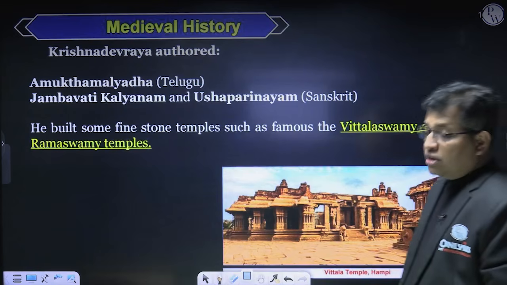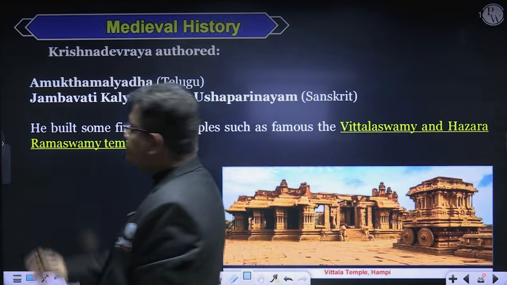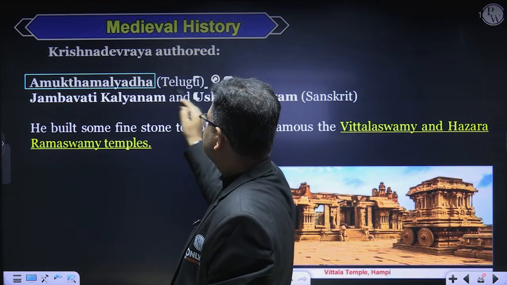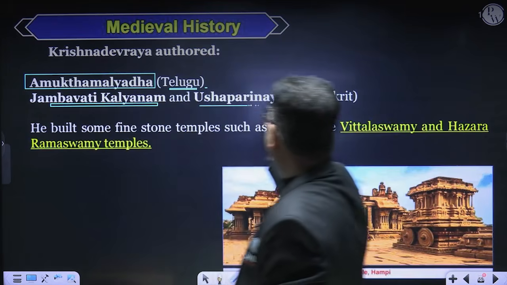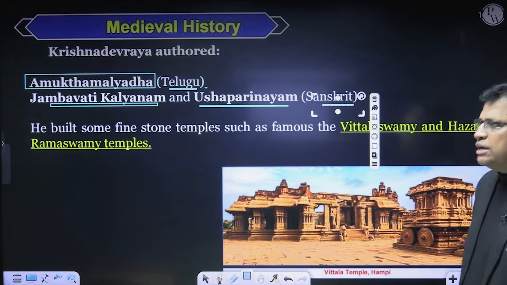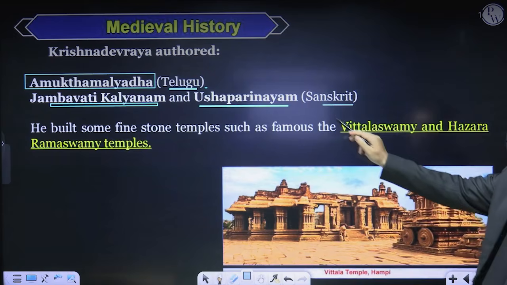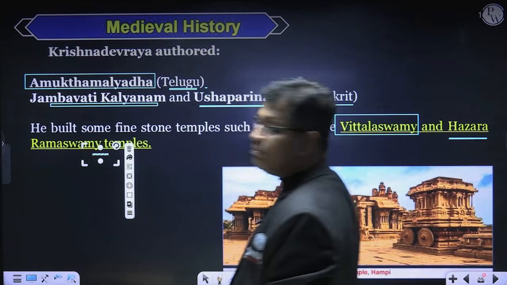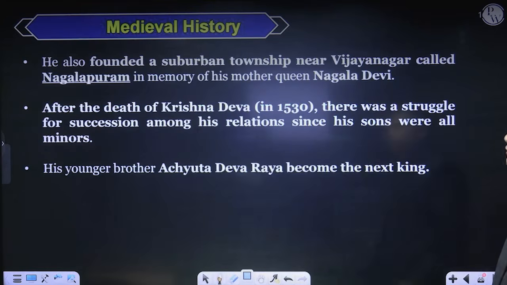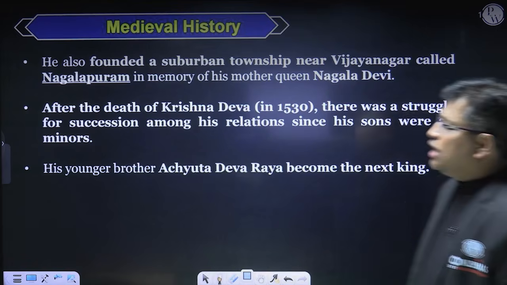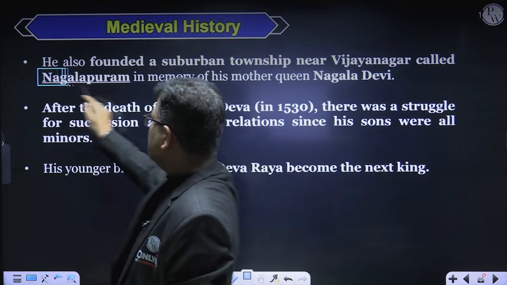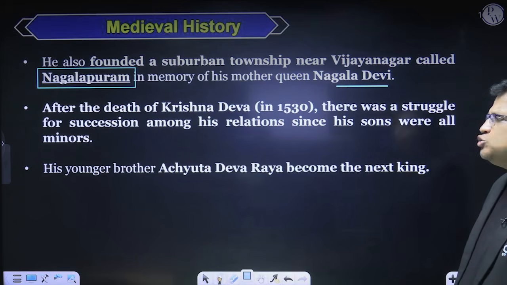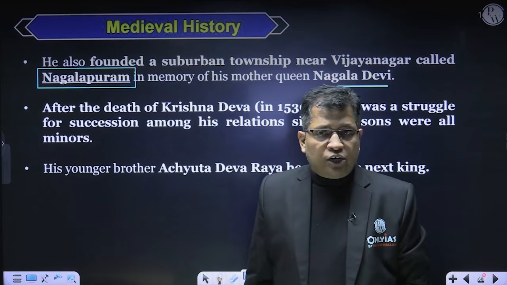Krishnadevaraya himself was a scholar king, and he authored books like Amuktamalyada in Telugu, and Jambavati Kalyanam and Usha Parinayam in Sanskrit. He built some fine stone temples such as the Vitthala Swami, Hazara Rama Swami temples at Hampi. So this was his achievement. He also established a town called Nagalapuram in memory of his mother Nagla Devi. After the death of Krishnadevaraya, there was a succession issue because none of his sons was an adult; they were minors.